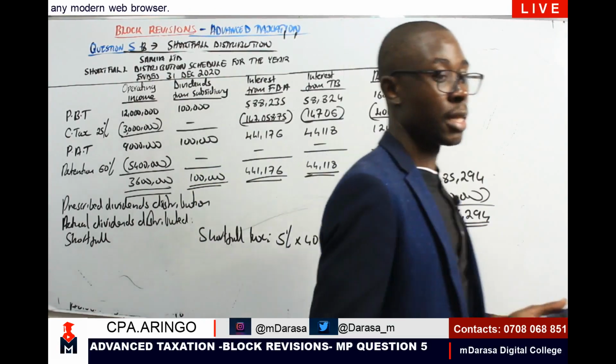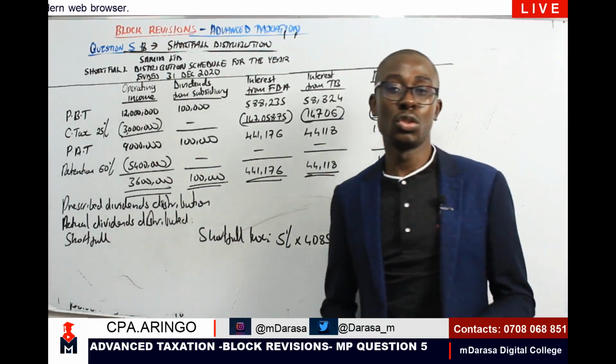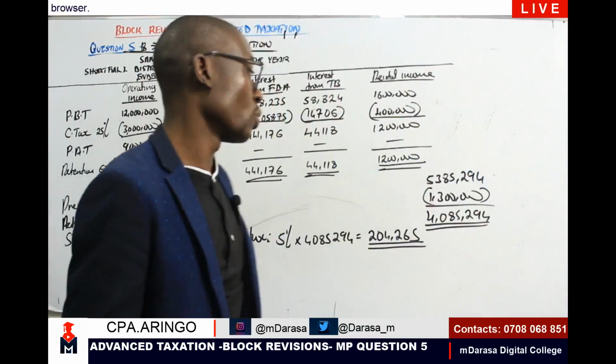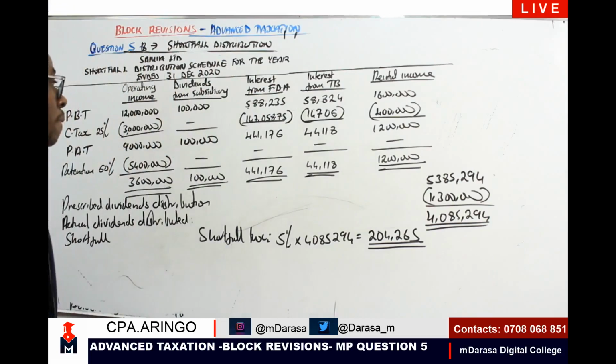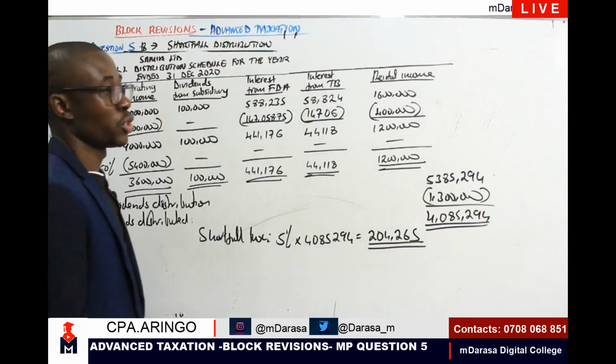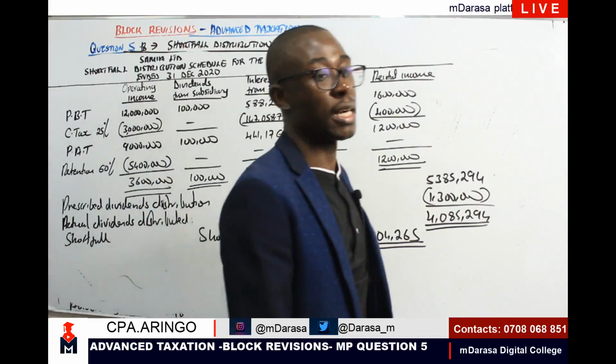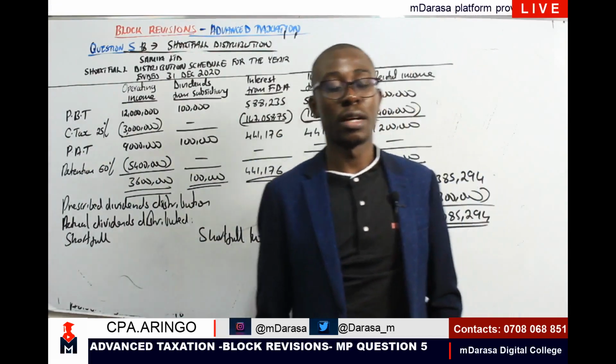So basically, that is what you are supposed to do to determine our shortfall tax. So that will mark the end of this question.